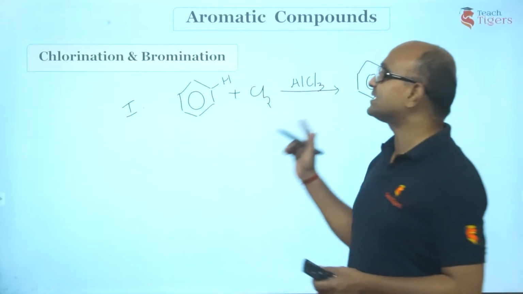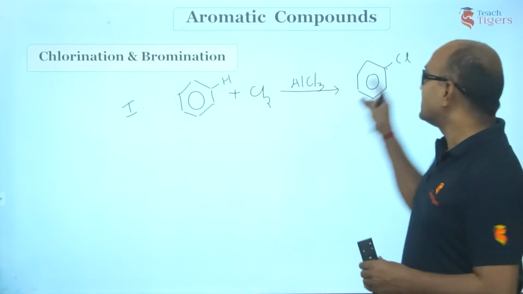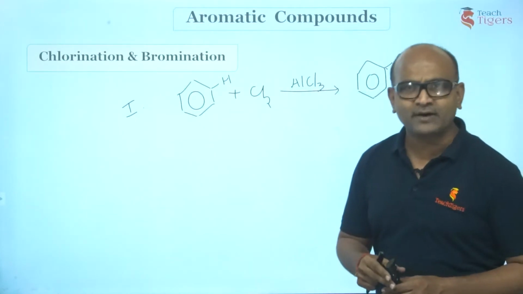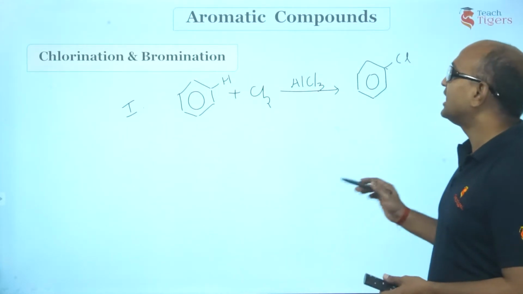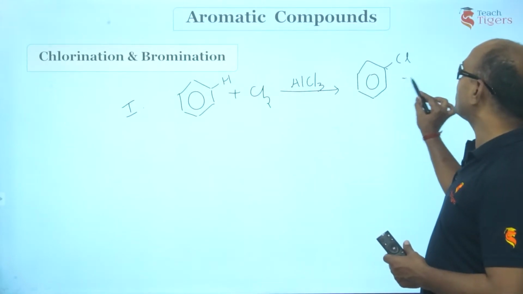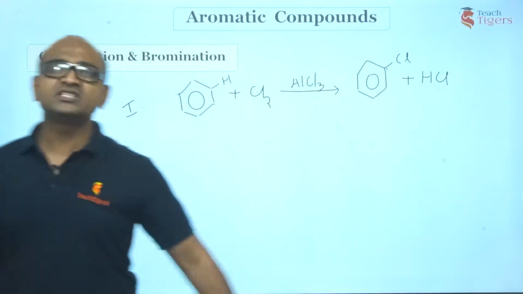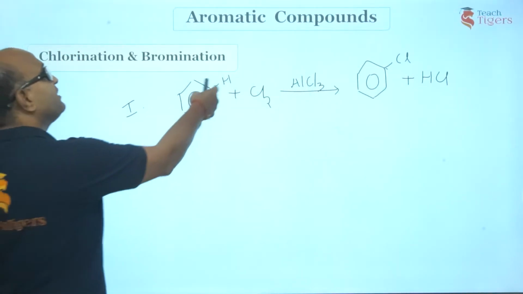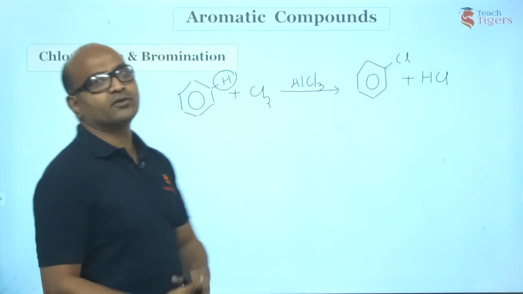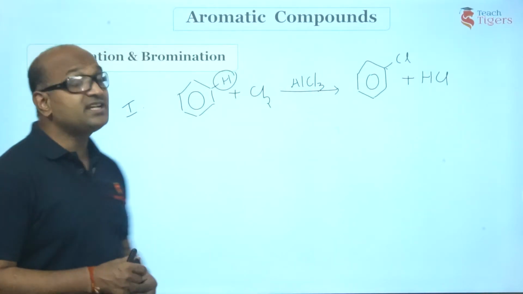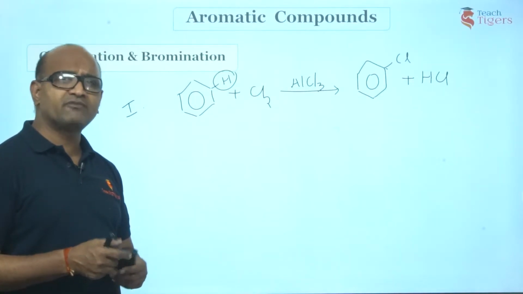We call this substitution, where the aromatic ring is retained. Hence we call it substitution reactions of aromatic compounds. Here chlorine will be acting as electrophile. How? We'll see shortly. Hence we call this electrophilic aromatic substitution reaction. Now HCl is the byproduct here. Is that point clear? So this is about chlorination. What did I do? I have replaced hydrogen with chlorine, right? And this hydrogen combines with one more atom of chlorine to give HCl. So benzene reacts with chlorine in the presence of Lewis acid like AlCl3, ZnCl2, FeCl3, etc.